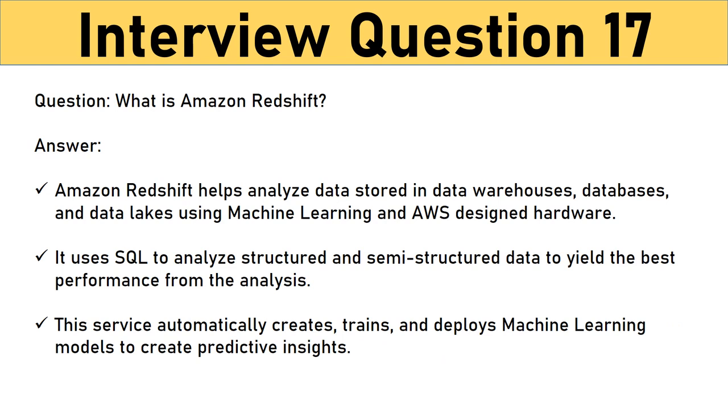Question: what is Amazon Redshift? Amazon Redshift helps analyze data stored in data warehouses, databases, and data lakes using machine learning, ML, and AWS-designed hardware. It uses SQL to analyze structured and semi-structured data to yield the best performance from the analysis. This service automatically creates, trains, and deploys machine learning models to create predictive insights.